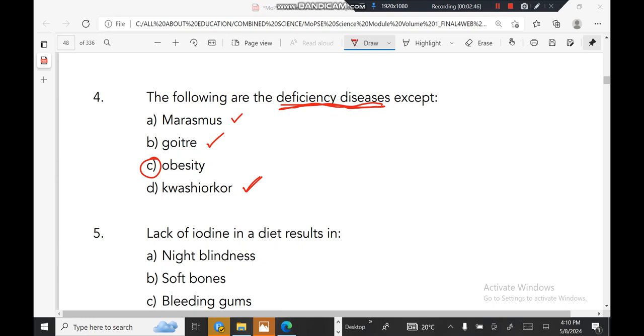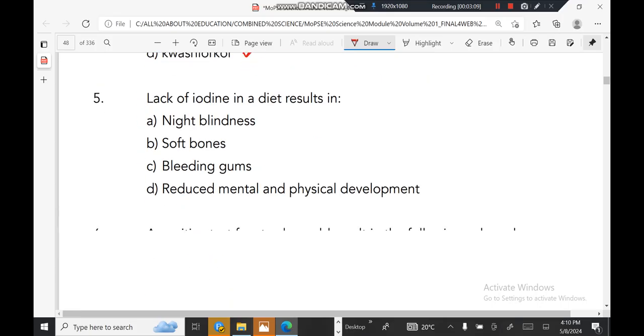Marasmus is caused by lack of carbohydrates, fats and vitamins. Goiter is caused by lack of iodine. And kwashiorkor is a result of deficiency or lack of protein. So the correct answer for number four was supposed to be C. Next question.